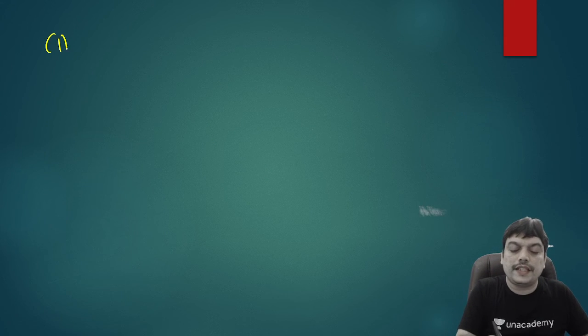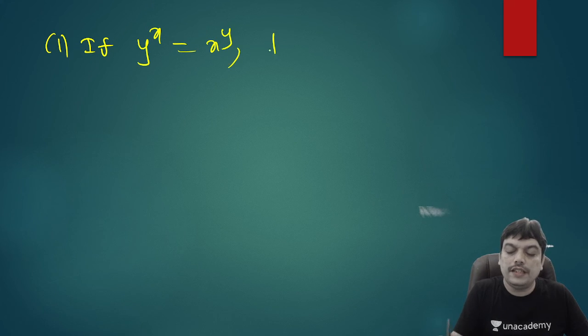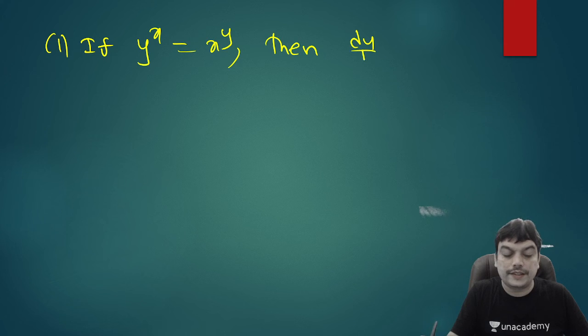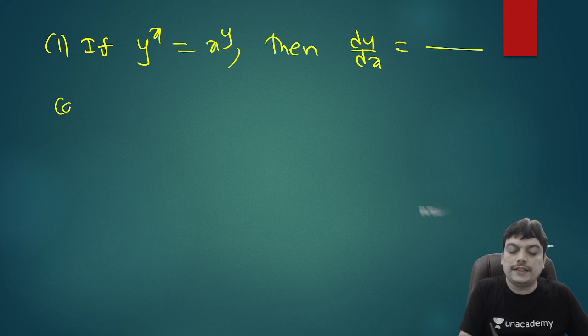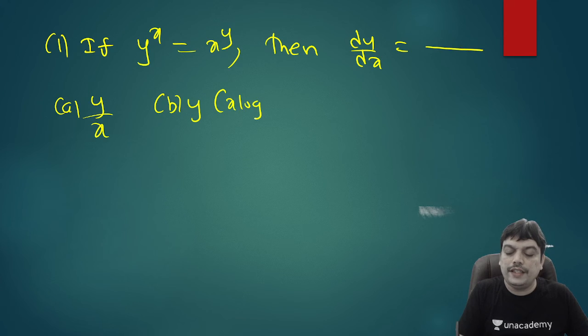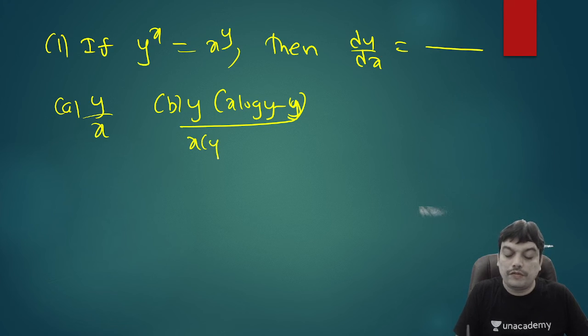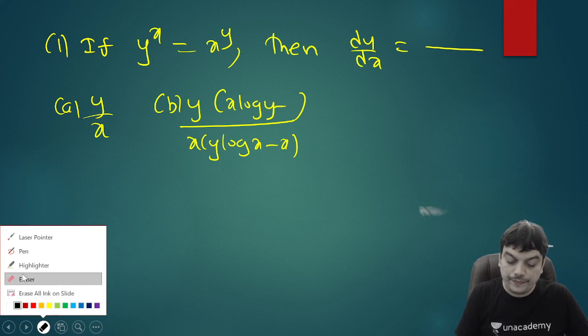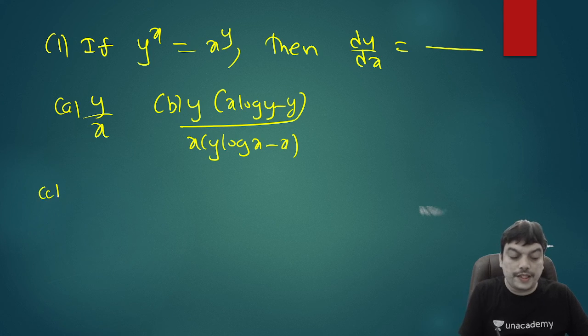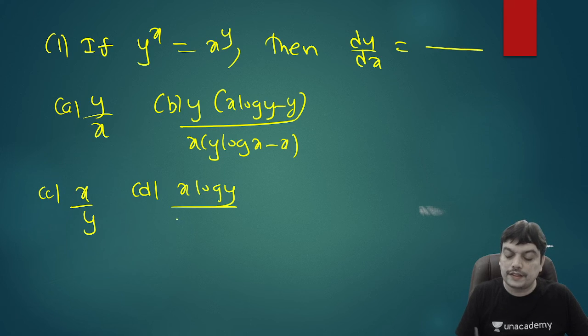So the first question is, if y to the power of x is equal to x to the power of y, then you have to find out the value of dy by dx. So the options are y by x, y into x log y minus y divided by x into y log x minus x. That is the second option. And the third option is x by y. And fourth option is x log y divided by y log x.